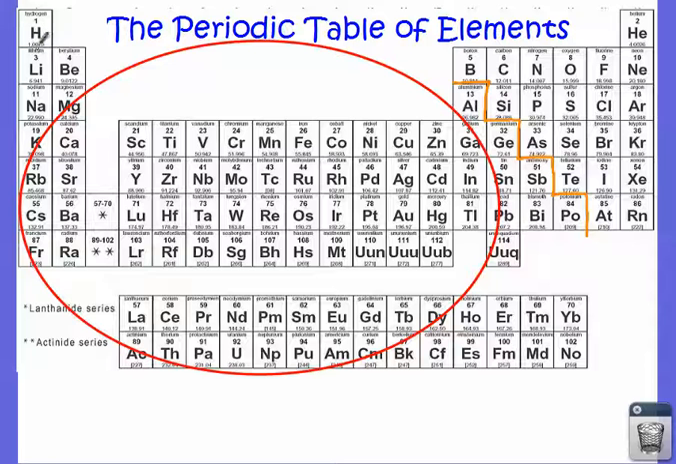It's everything on this side except H. And all these things at the bottom, those are all metals. Most of these are all metals. Al is a metal. It didn't quite fit in my circle there, but most of the elements in the periodic table are going to be metals.